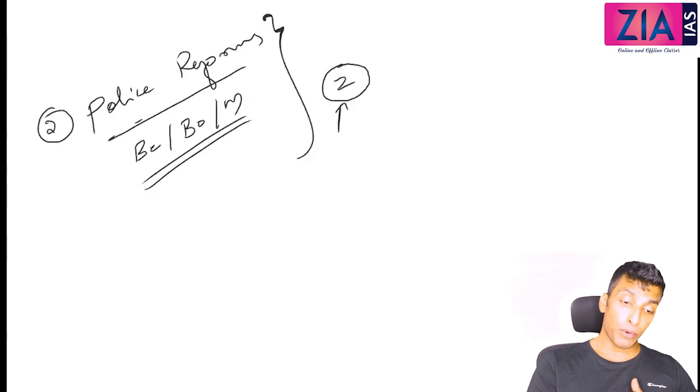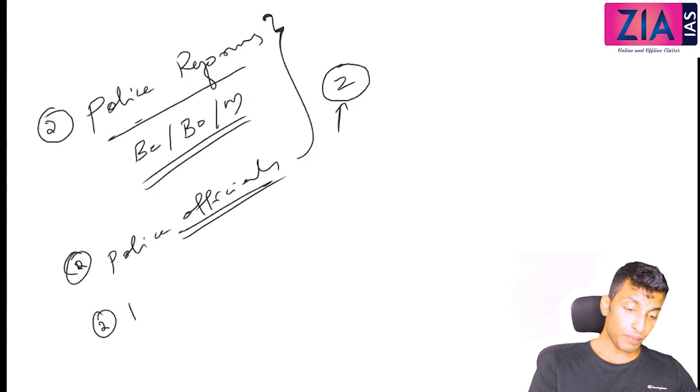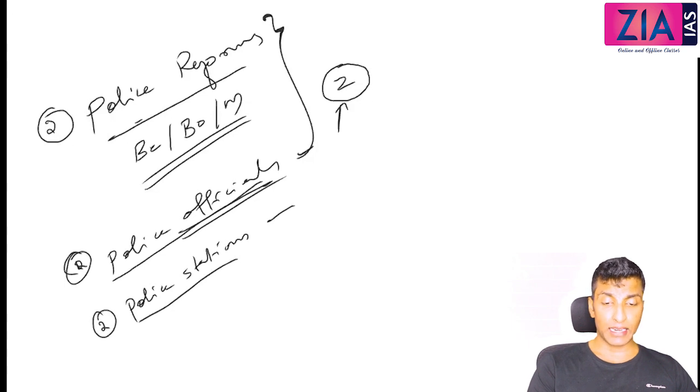Now police reform means 2 very simple points only. The first point is that police officials were appointed, and secondly, police stations were established. So the two important points you need to remember here are that police officials were appointed, because till then it was mainly zamindars, and police stations were established.